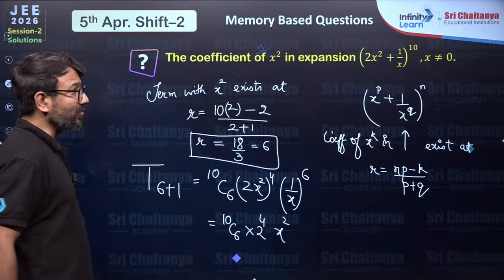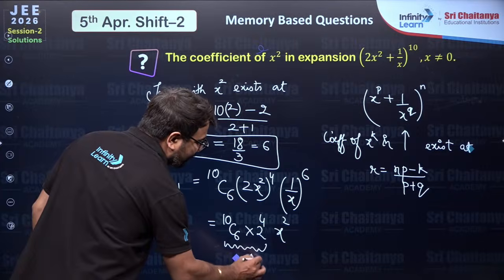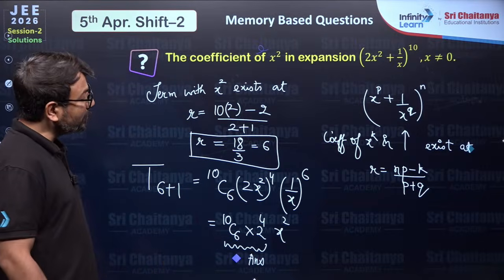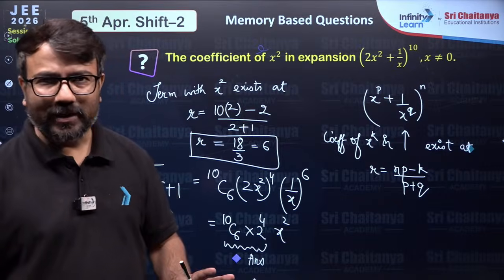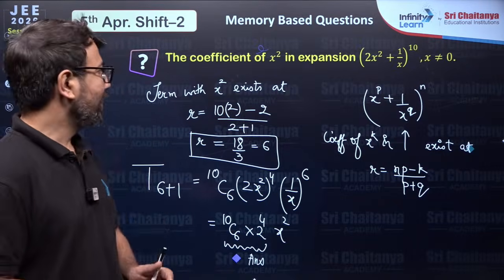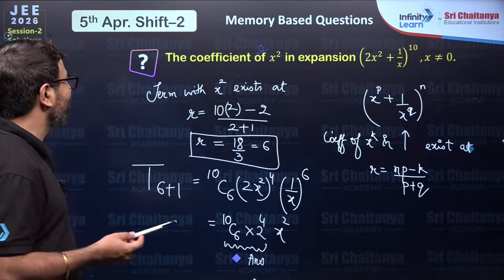Are you able to understand? So if you ask me the answer for this question, you can simplify it. It will be 10C6 into 2 raised to the power 4. Is it clear to everyone in the class? Are you all able to understand how this question can be done? And the shortcut has also been explained here. You follow this shortcut to get the answer as quickly as possible.